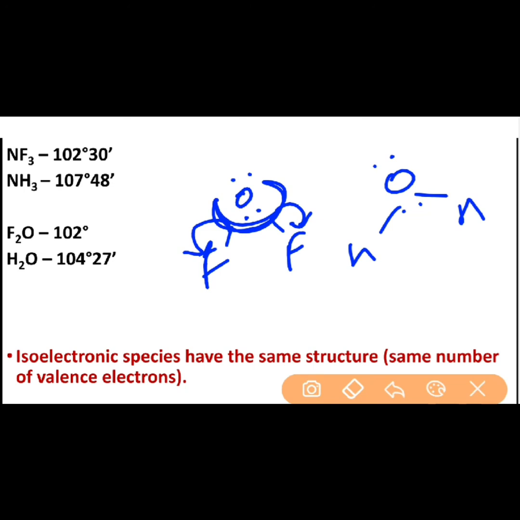However, oxygen has two lone pairs of electrons, right? So now both the lone pairs will get their space to spread widely within that available space around the central atom. So to decrease that tendency of lone pair bond pair repulsions, what would happen?